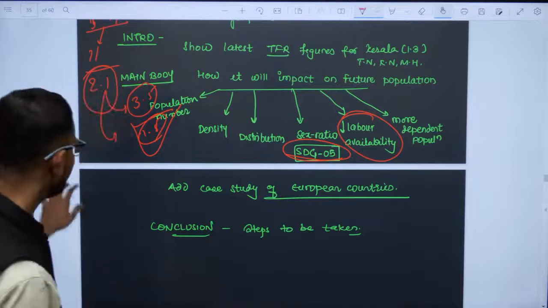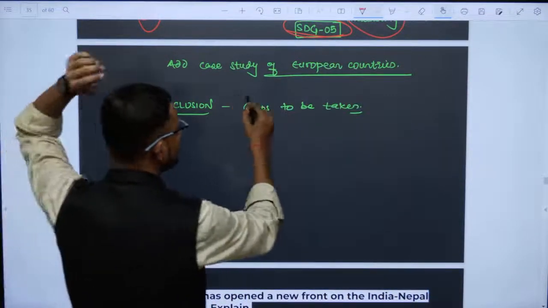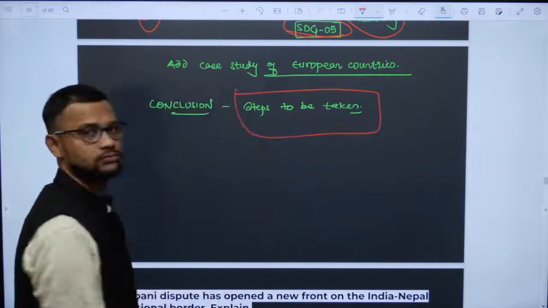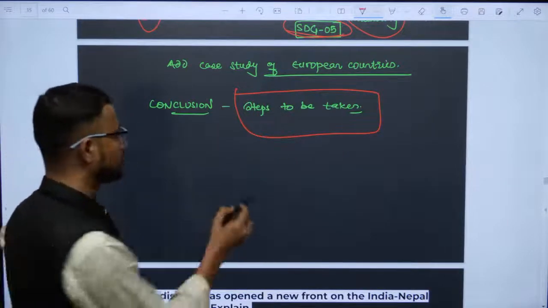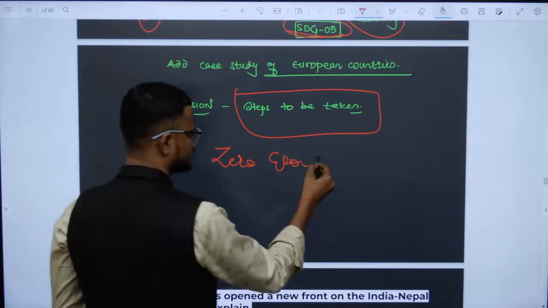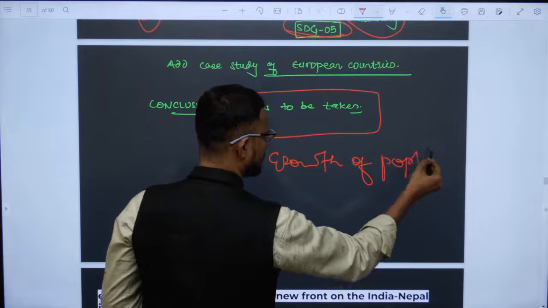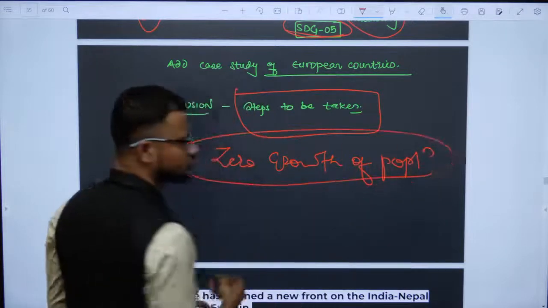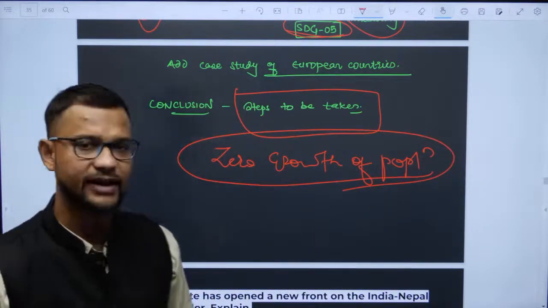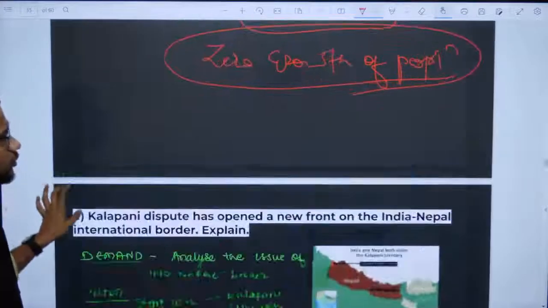So that is the case India is going to face in the future, and what steps you now have to take to achieve zero growth rate of population. This concept is followed in the US, in Australia, and New Zealand. You will find these countries follow zero growth rate of population.